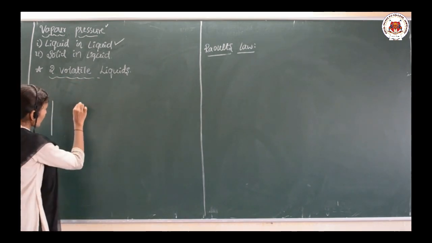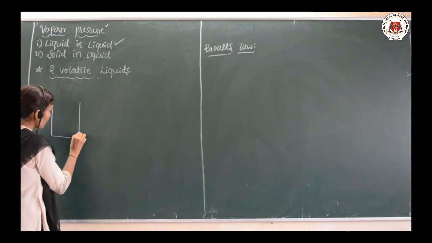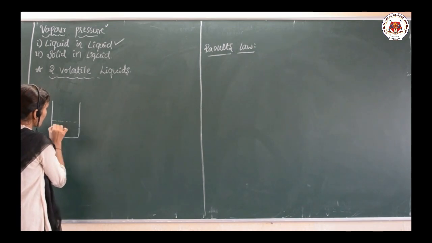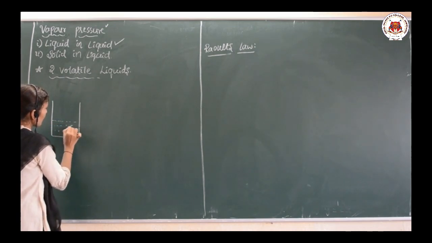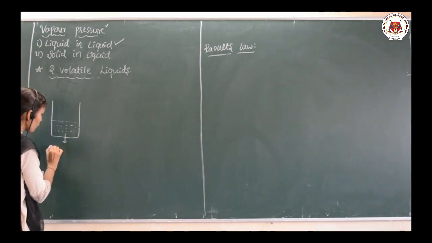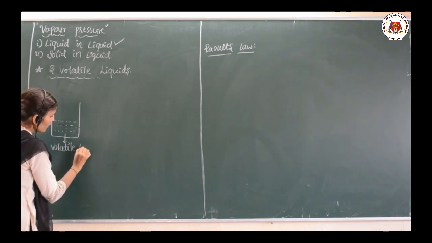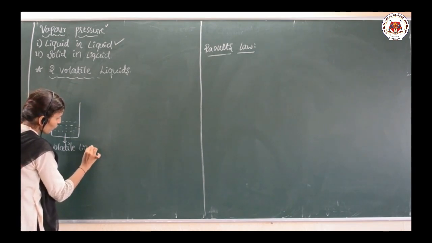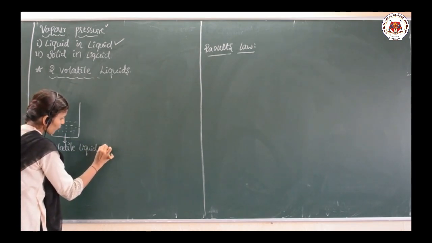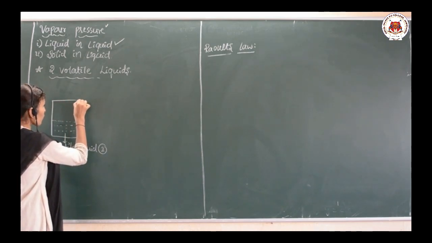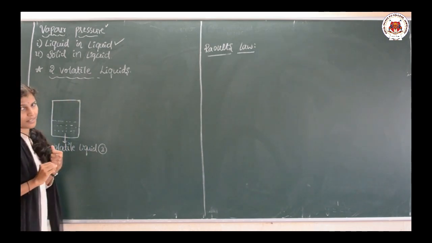Let me take one container, and here I have taken a volatile liquid. I will write volatile liquid 1, and this must be in a closed container.